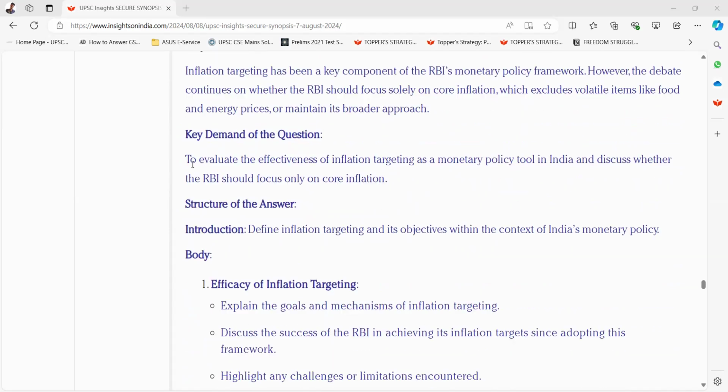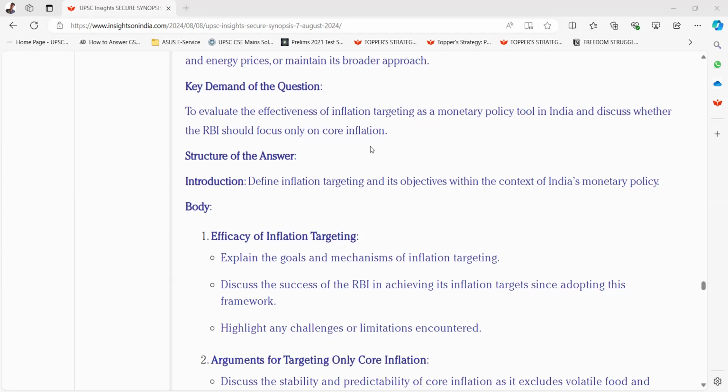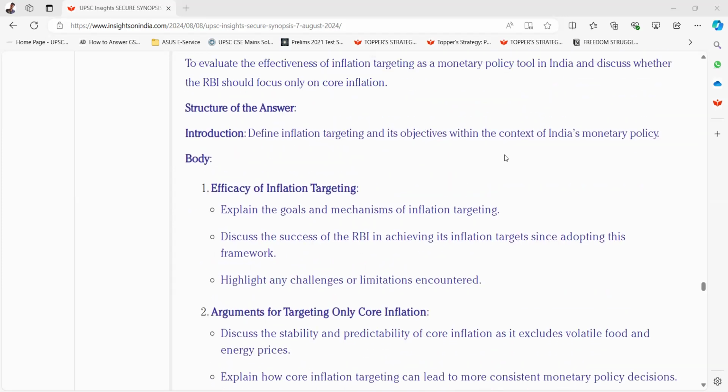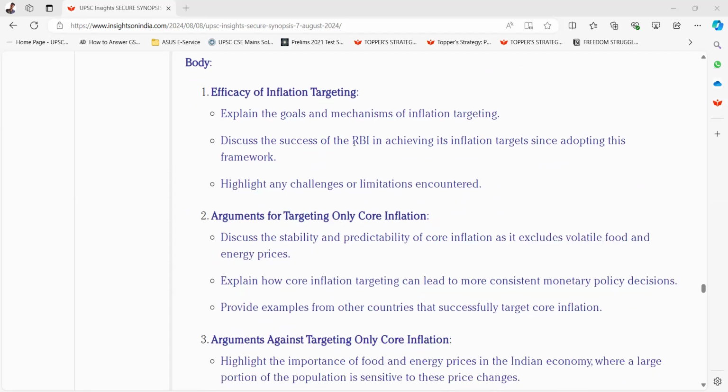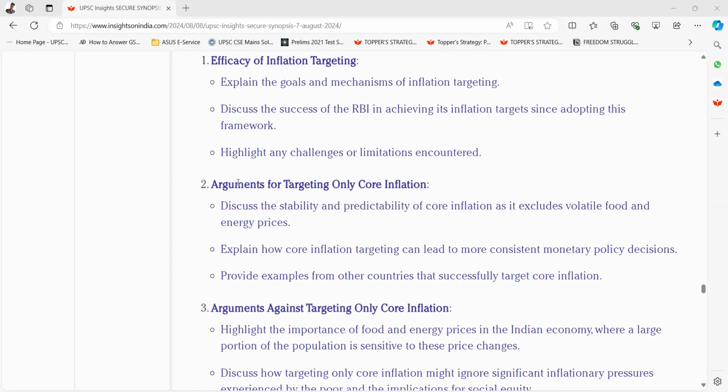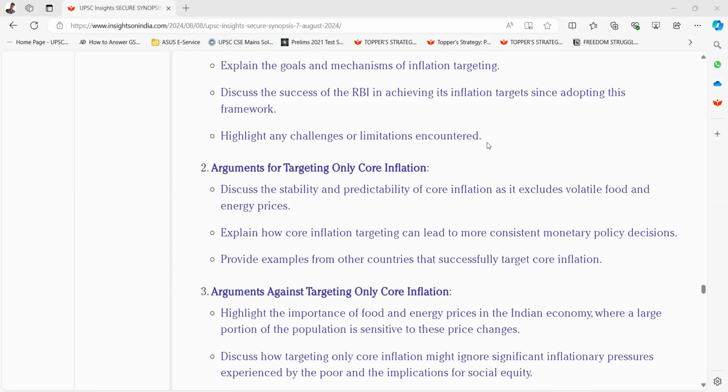Key demand of this question is to evaluate the effectiveness of inflation targeting as a monetary policy tool in India and discuss whether the RBI should focus only on core inflation. Structure of the answer. Introduction. Define inflation targeting and its objectives within the context of India's monetary policy. Body. First, efficacy of inflation targeting. Explain the goals and mechanisms of inflation targeting. Discuss the success of the RBI in achieving its inflation targets since adopting this framework. Highlight any challenges or limitations encountered.